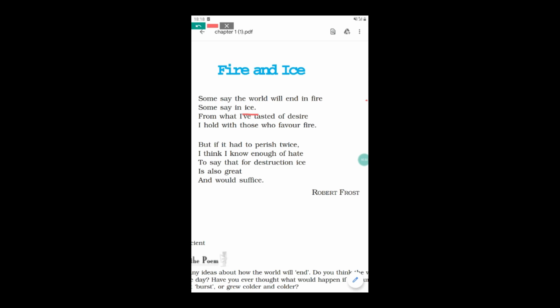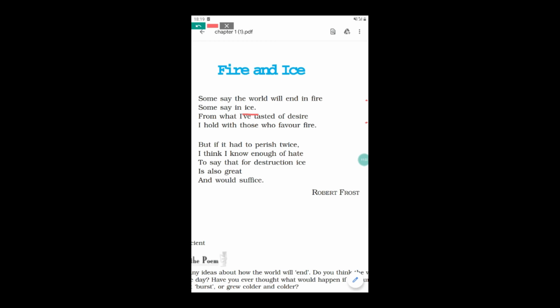Further the poet says in the third line, these are the beliefs of two different groups of people, but what I have believed, poet says, I have tasted of desire. I have tasted both, not only ice, not only fire, but both. I have the taste of both fire and ice. So further he says, I hold with those who favor fire.